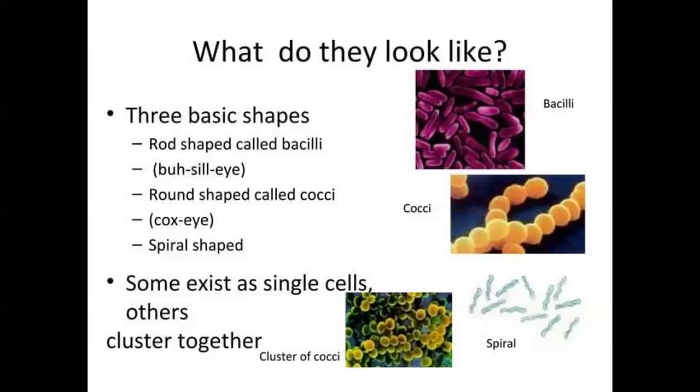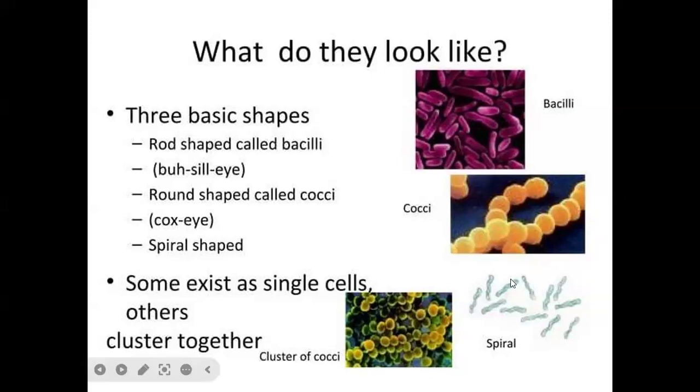The shape of the cell: first, bacillus or bacilli. The second is round-shaped coccus, cocci. This is a chain-like structure, with the best examples being Streptococcus and Staphylococcus, and clusters are also present. Next, Diplococcus and spirillum.